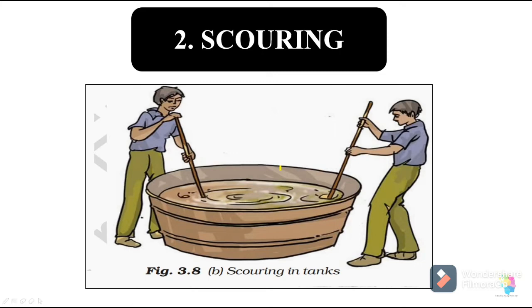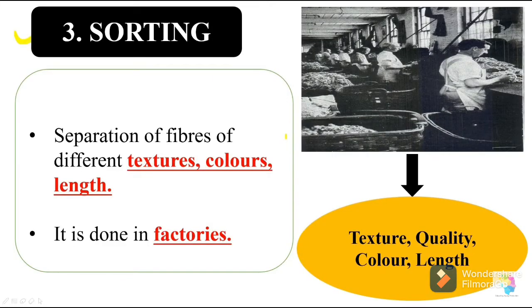The third step is sorting. I will explain this by giving a simple example. If I give you flowers of many colors, red, white, yellow, purple, in a basket, and I ask you to separate all of the flowers, what will you do? You put yellow flowers in one basket, red flowers in a second basket, white flowers in a third basket.